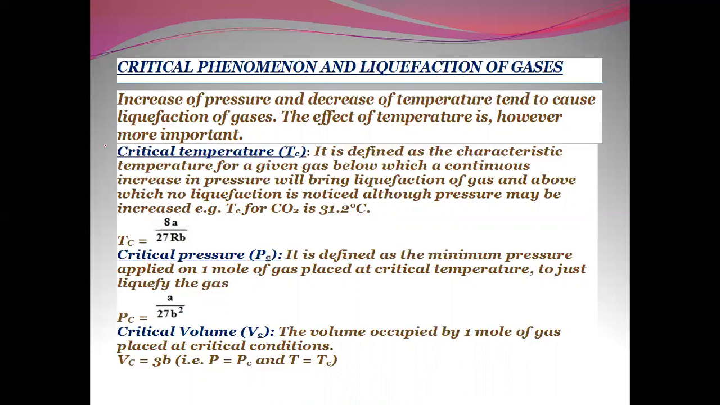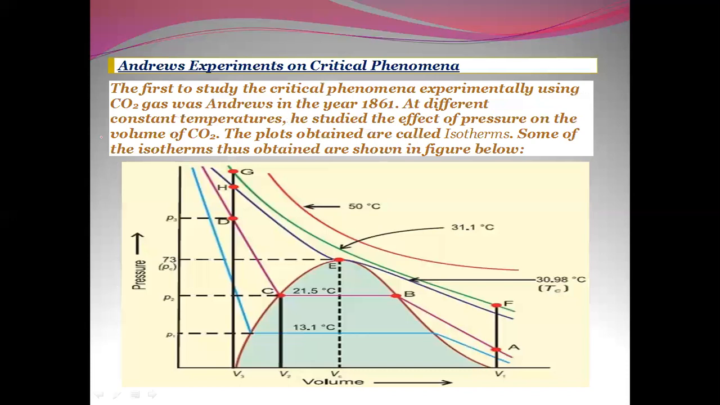Critical volume VC is the volume occupied by 1 mole of a gas placed at critical conditions. So VC is equal to 3b. So these are the critical phenomena here.